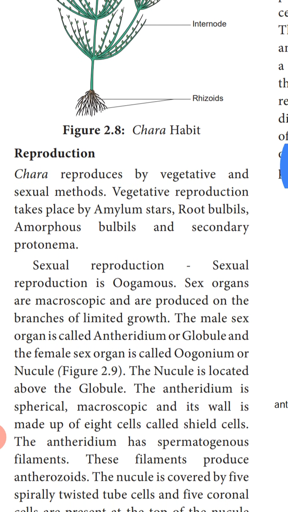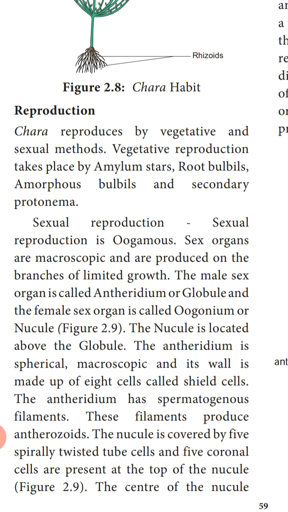Next you are going to study reproduction in Chara. Chara reproduces by vegetative as well as sexual methods. Vegetative reproduction takes place by amylum stars. Amylum stars are small star-shaped structures. Multicellular cells join together and give a star-shaped structure. Since amylum deposits are present there, they are called amylum stars.